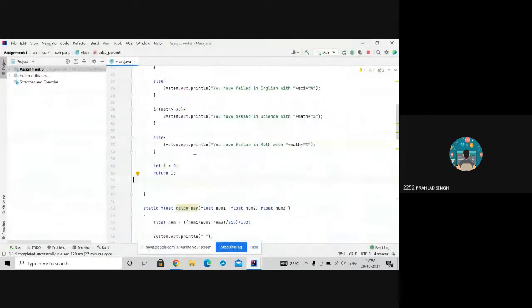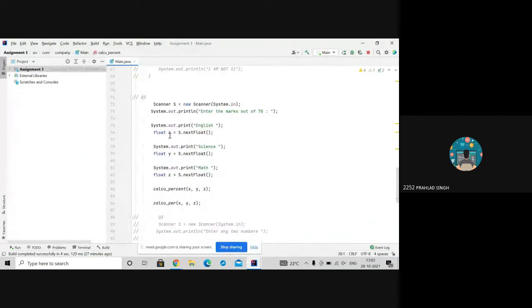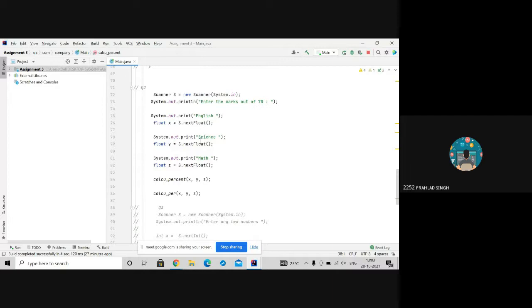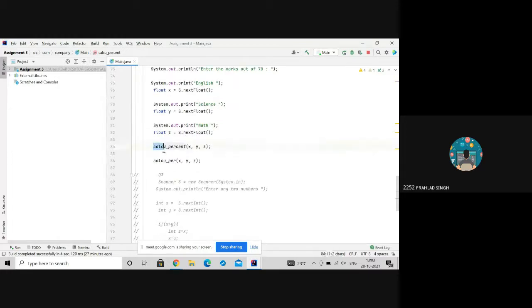There was a question in assignment 3, question number 2 basically, where we had to enter the marks of 3 subjects, and calculate the average and passing criteria. I hope you remember the question. Basically we have to calculate the percentage. So instead of writing the entire code in the main function, I created 2 functions, calculate percent and cal percent.